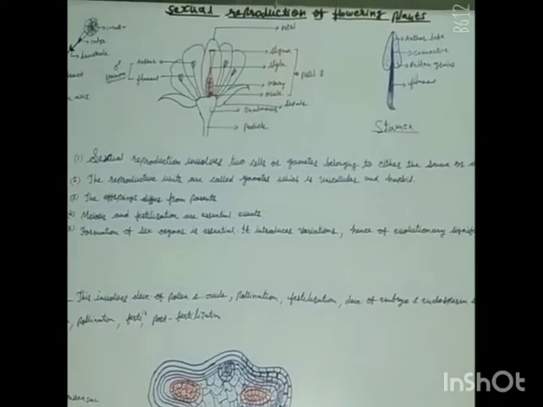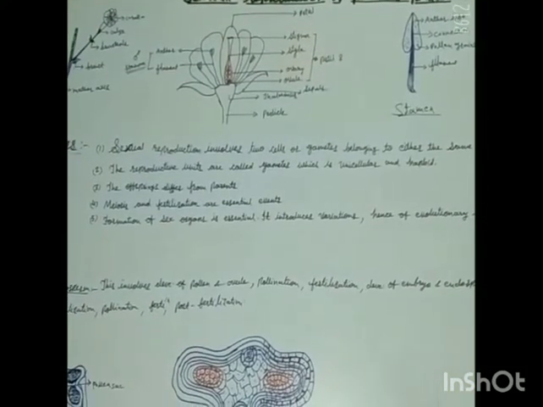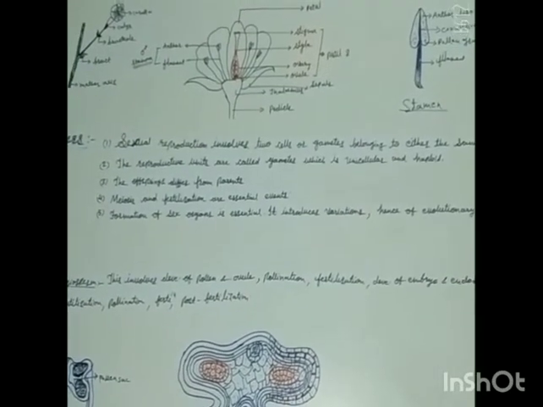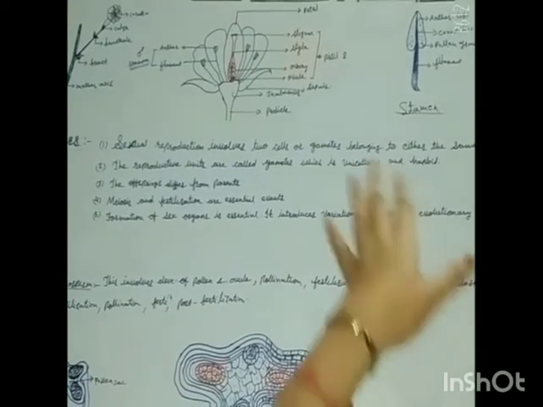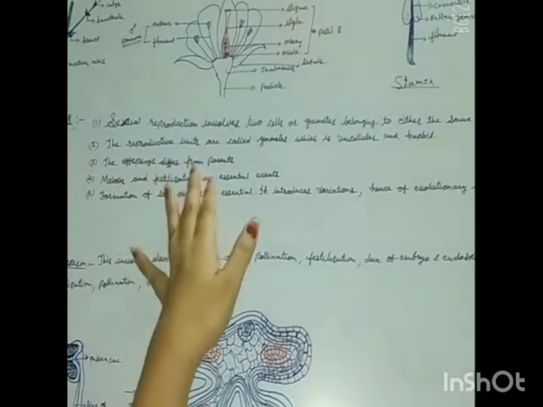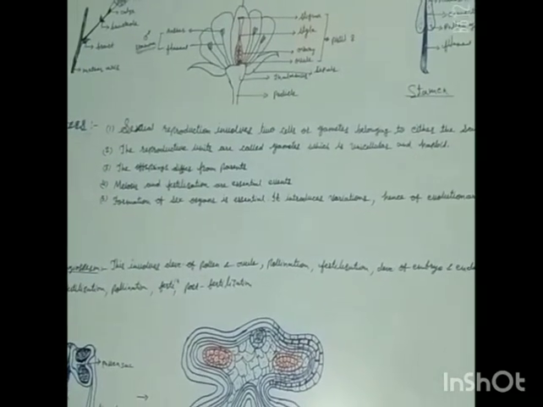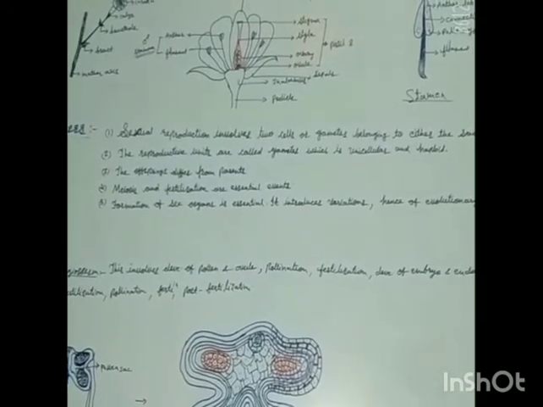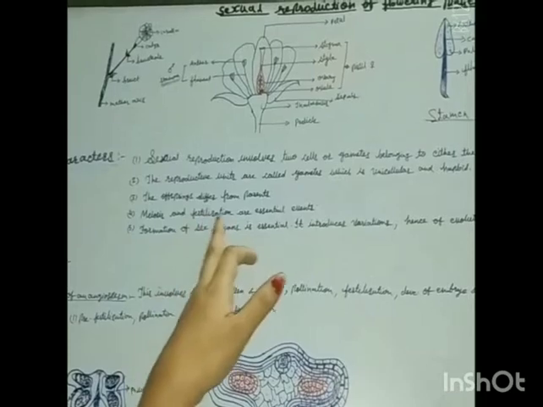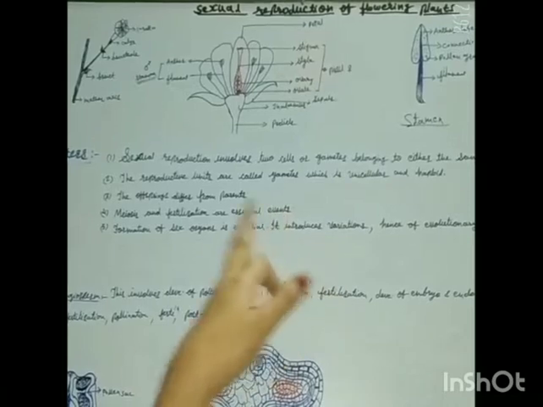Students, when reductional cell division takes place, the chromosome number remains half, and in that condition the cell is known as a haploid cell. So when gamete formation takes place, they always form haploid cells, means gametes are haploid cells. The offspring differ from the parent. Here slight variation occurs in the offspring, that is why they vary from each other, and that is why it becomes the basis for evolution. So meiosis and fertilization are essential events. It is necessary for the continuation of a species.